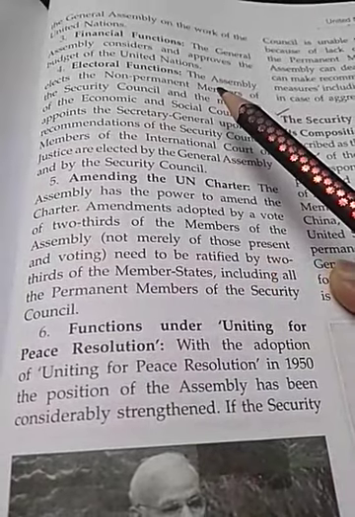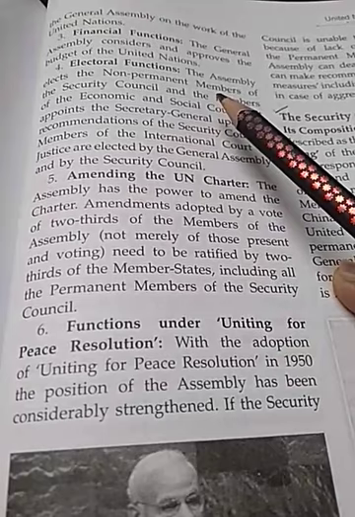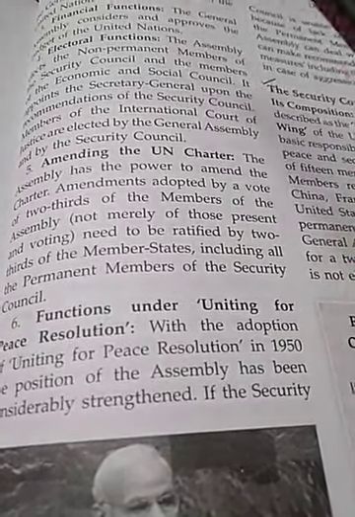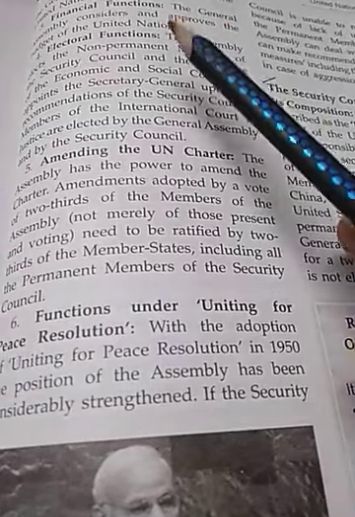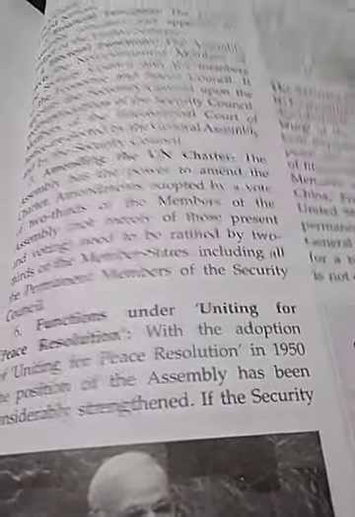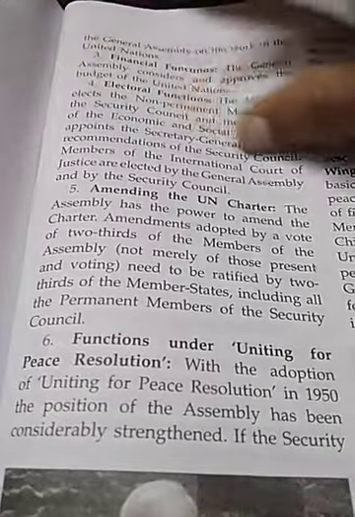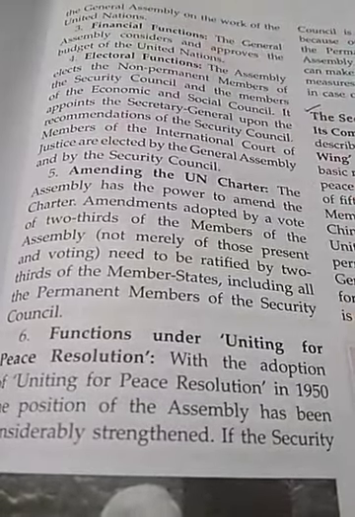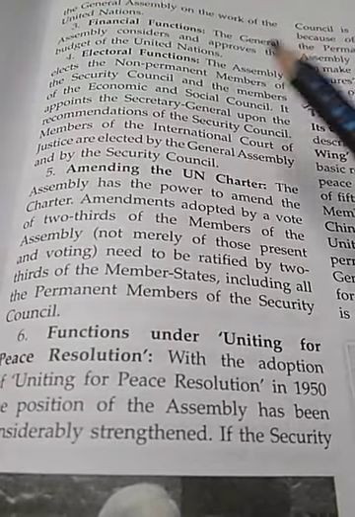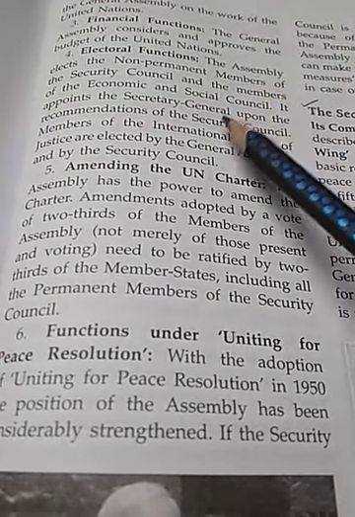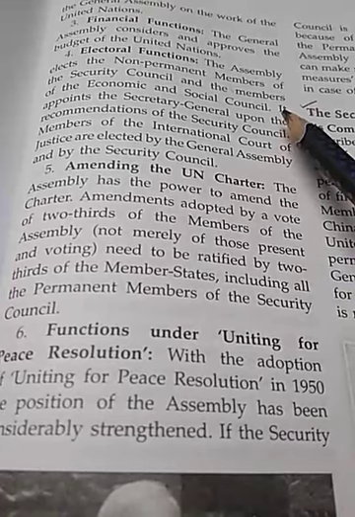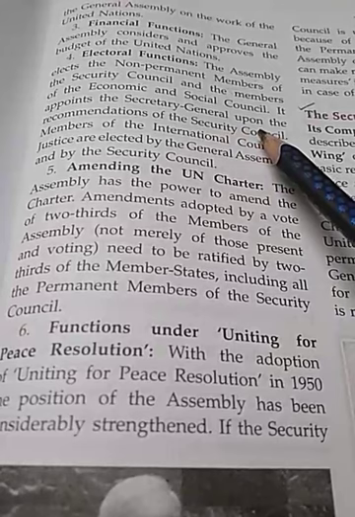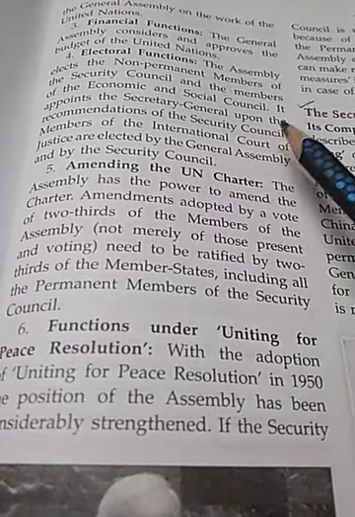Then is the electoral function. The assembly elects the non-permanent members. Five are permanent members, and the other members are non-permanent, and those non-permanent members will be elected by this assembly, and the members of the Economic and Social Council also. It appoints the Secretary General upon the recommendation of the Security Council.